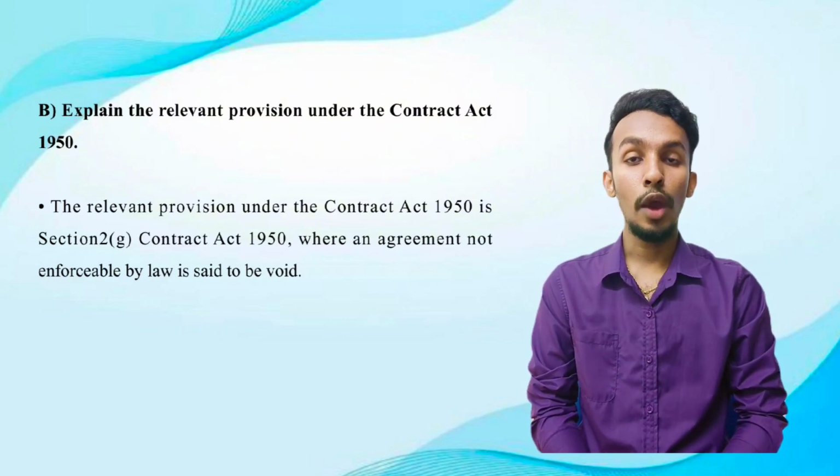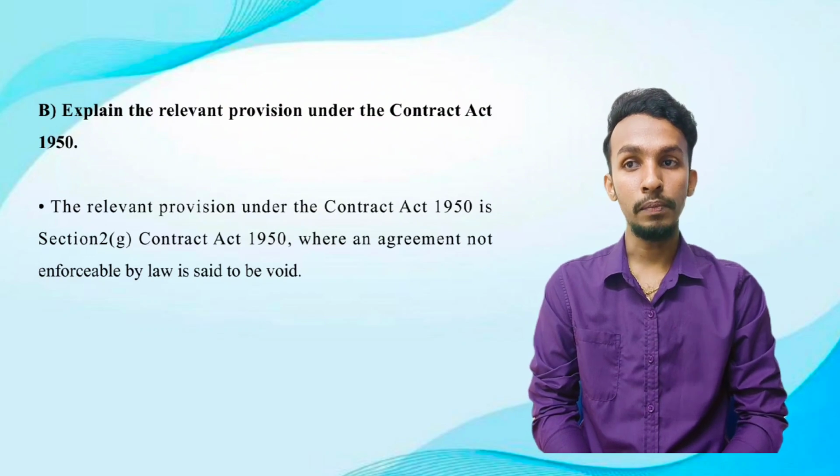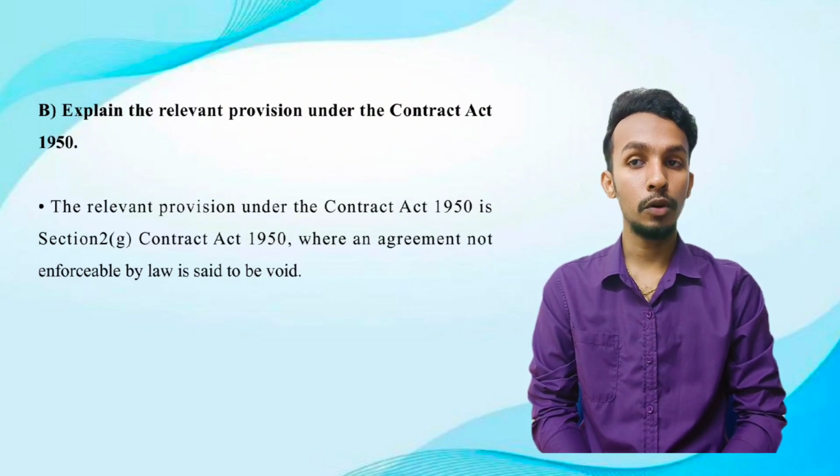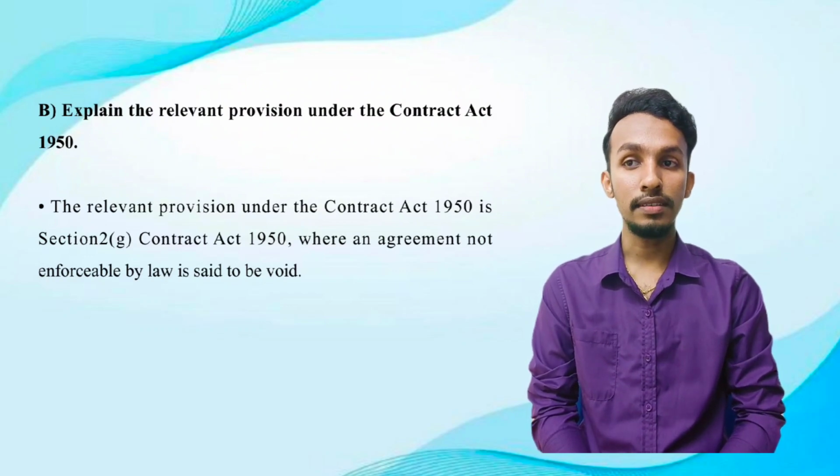According to question 1B, which is to explain the relevant provision under the Contract Act 1950, the answer is section 2(g) of the Contract Act 1950, where an agreement not enforceable by law is said to be void.